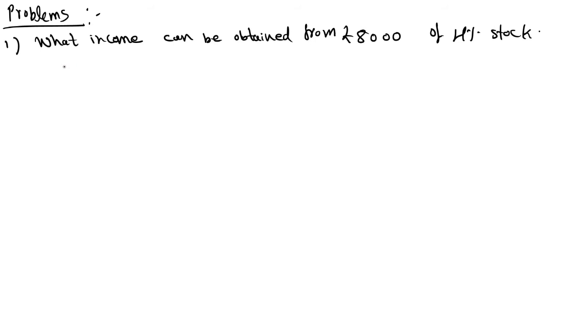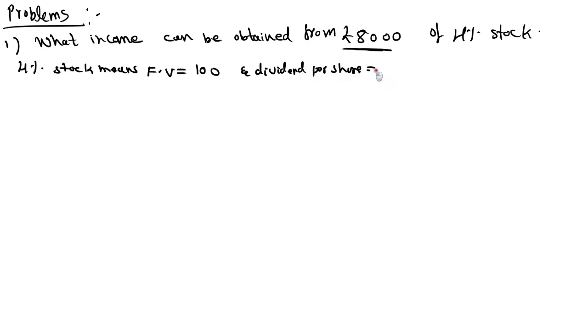First question: what income can be obtained from rupees 8,000 of 4% stock? You know the meaning of 4% stock, right? 4% stock means face value is equal to 100 rupees and dividend per share is equal to 4 rupees. That's the meaning of 4% stock.